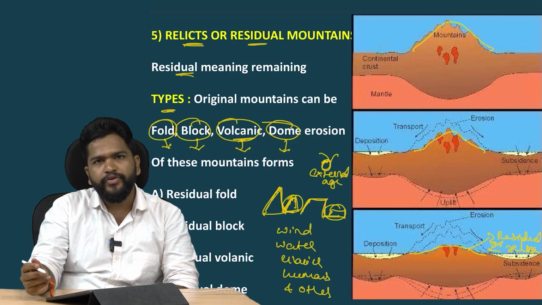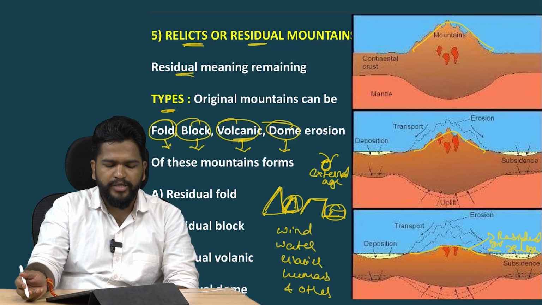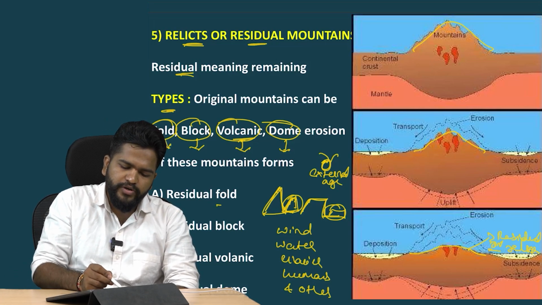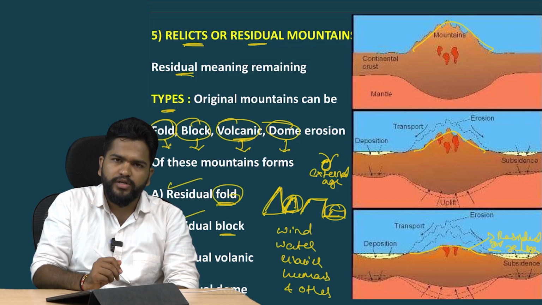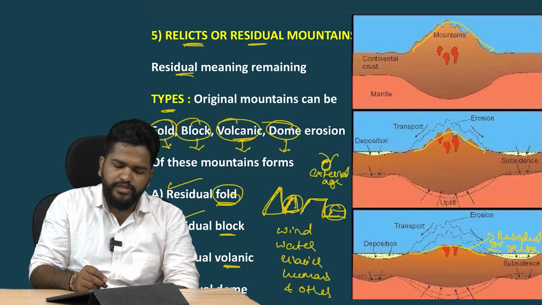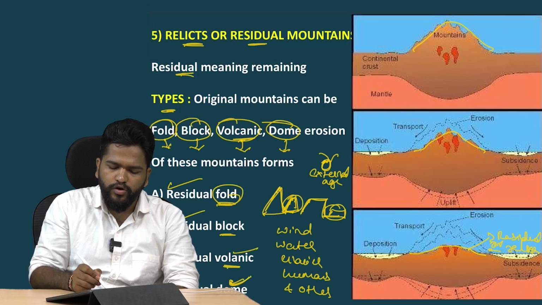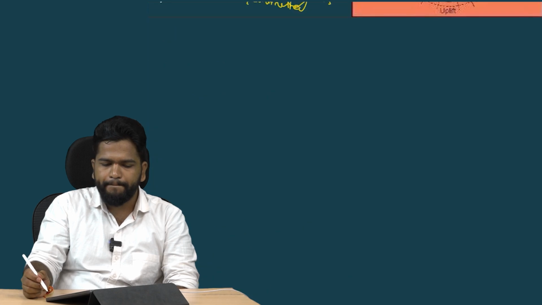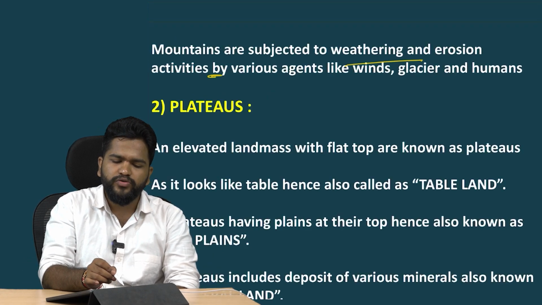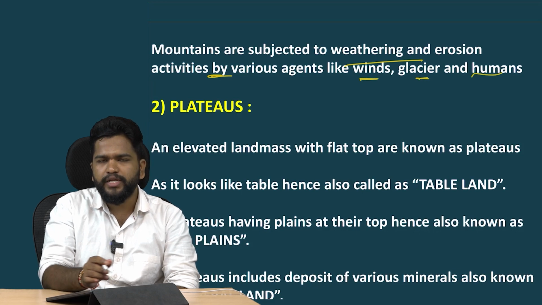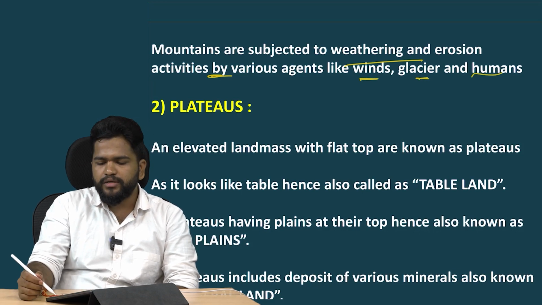So based on which mountains have been eroded, the name has been given for that. For example, if the fold mountain gets eroded, it is called residual fold. If the block mountains get eroded, it is called residual block. If the volcanic mountains get eroded, it is called residual volcanic. If the dome or continental mountains get eroded, it is a residual dome. Next, mountains are subject to weathering and erosion by activities through various agents like wind, glacier and humans, that I have explained earlier. Next, now coming to the